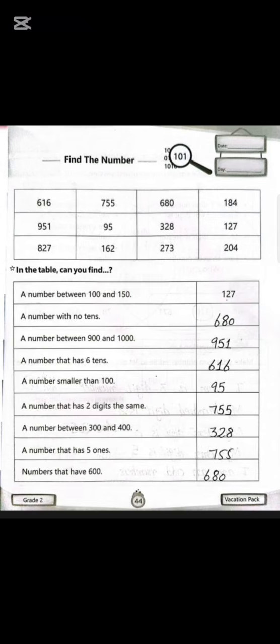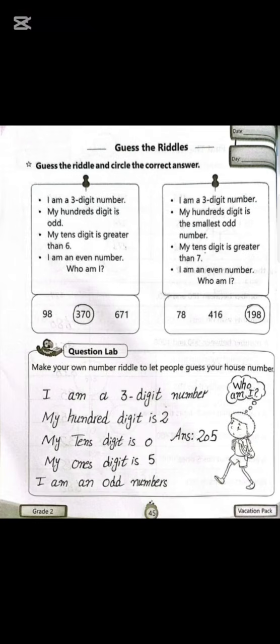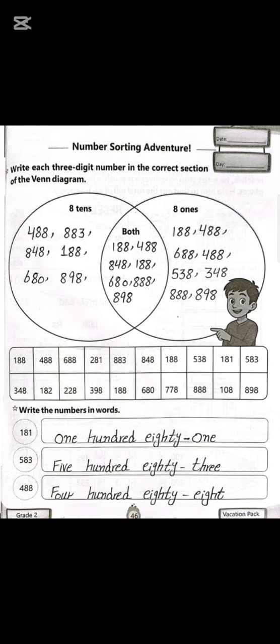Find the number. You should find a number between 100 and 50. You should write in these boxes, same as I write here. Guess the riddle and circle the correct answer. First of all, read the riddle and find the correct answers. You should write here, same as I write here. 8 tens, 8 ones and both. You find these boxes given below. You write in these boxes or circle, same as right here.